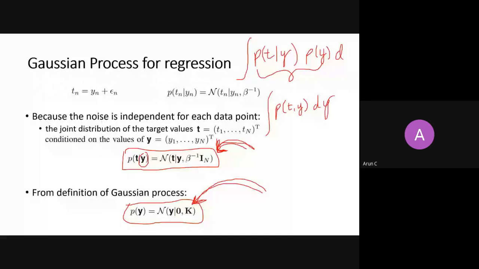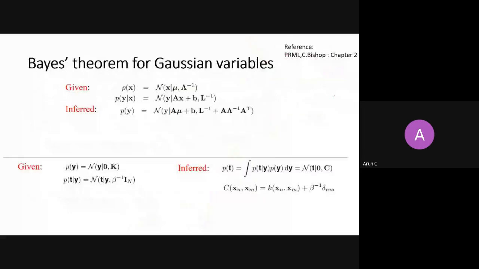This is the same formula which I am just asking you. I need to marginalize the y to get the probability of t. So this t is nothing but a joint probability distribution over the target variables. Very important to understand: it is a joint probability distribution over my target variables, which is provided in my data set.